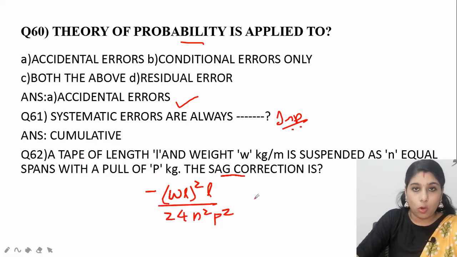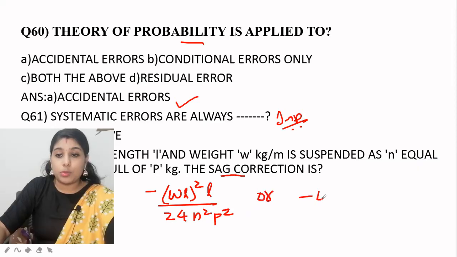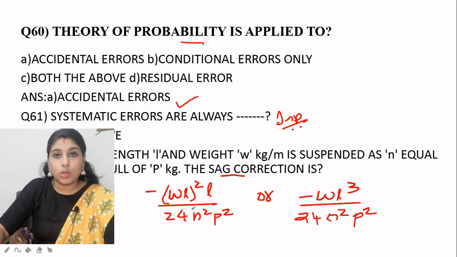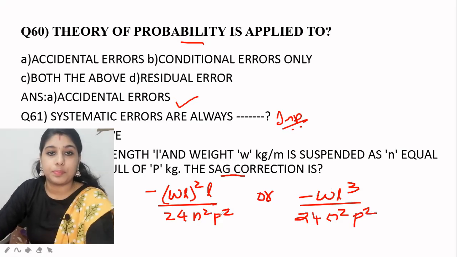Sometimes they will multiply the L and give you the option, so don't get confused: minus W square L cube by 24 n square P square. Either of these will come in the options, and you can select it.